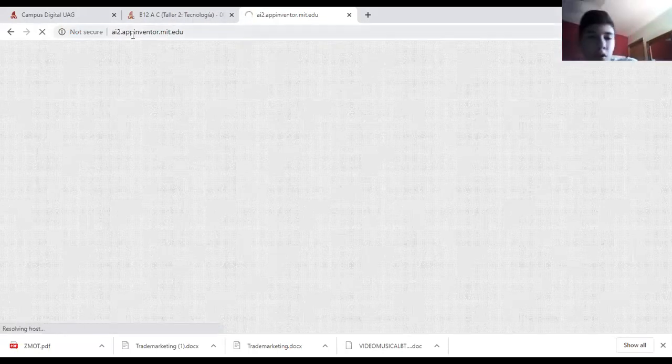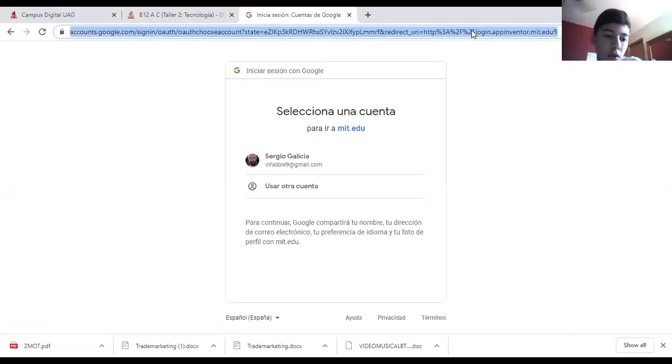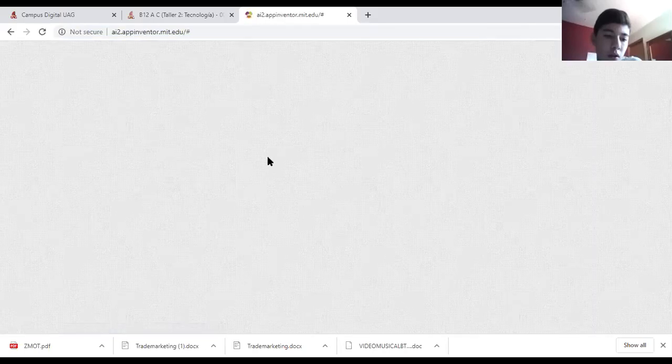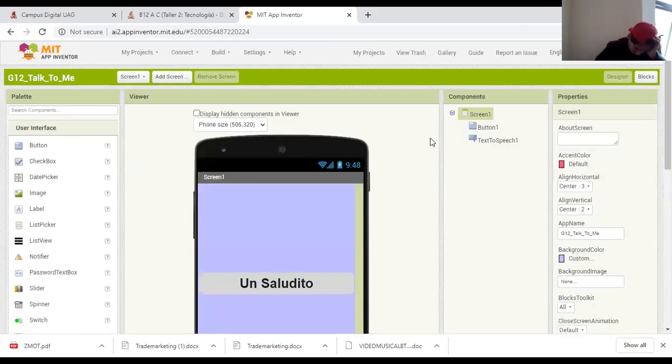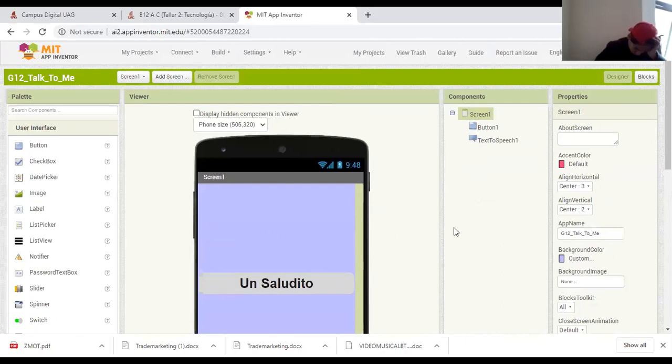When you hit enter, you will notice that this address disappears and a big address like this appears. This address belongs to Google. It is to log in with your Google account. Because I previously had the password recorded on my web browser, the page doesn't ask me to enter the password one more time. As soon as App Inventor opens, it will show me the previous activity.